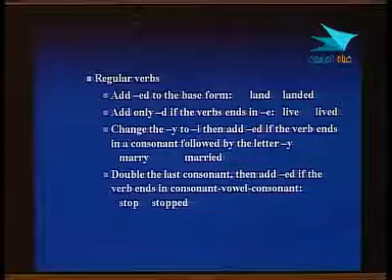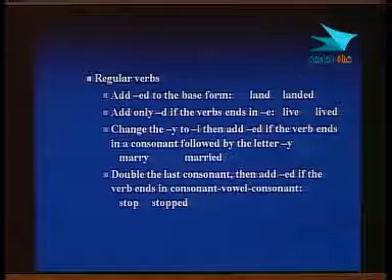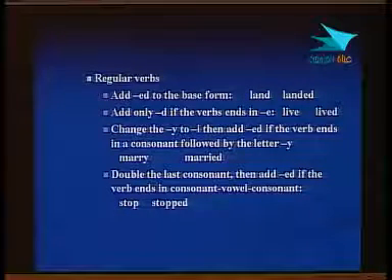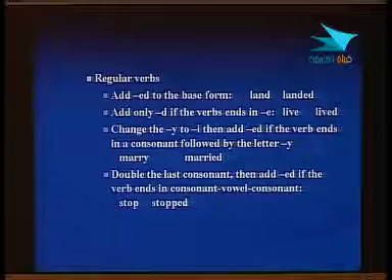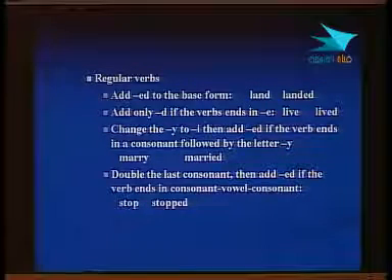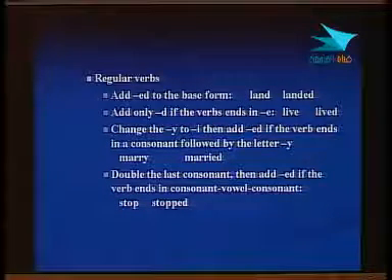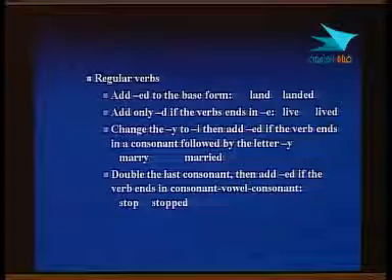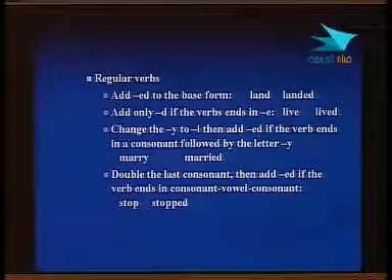The other way we form the regular verbs: the regular past tense is to double the last consonant. Double the last consonant, we make it doubled. Then add ed after doubling the last consonant if the verb, this is the condition, ends in consonant, vowel, consonant. You see this? So the last three letters are consonant, vowel, and consonant.